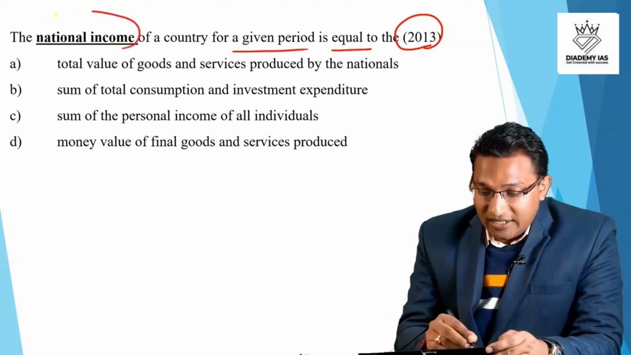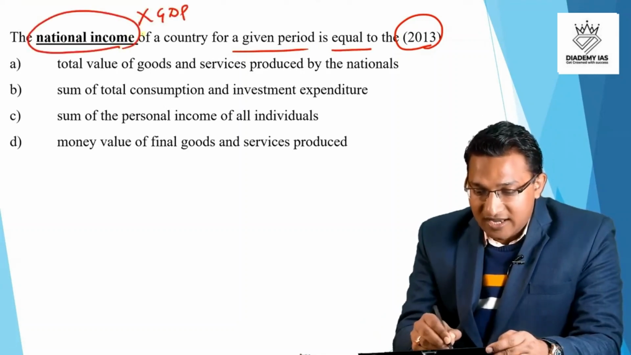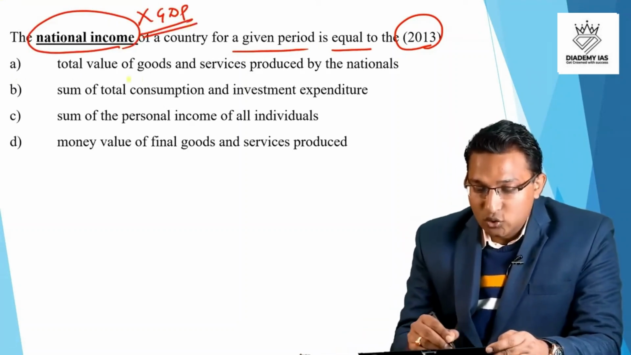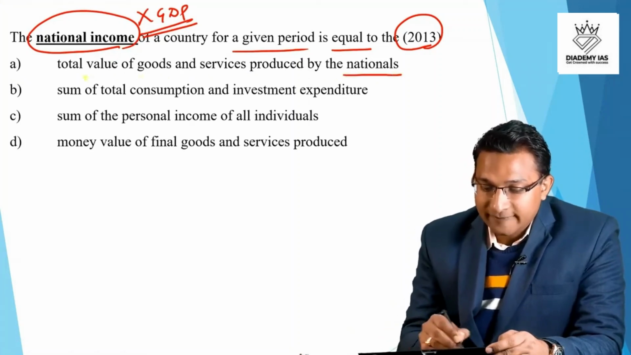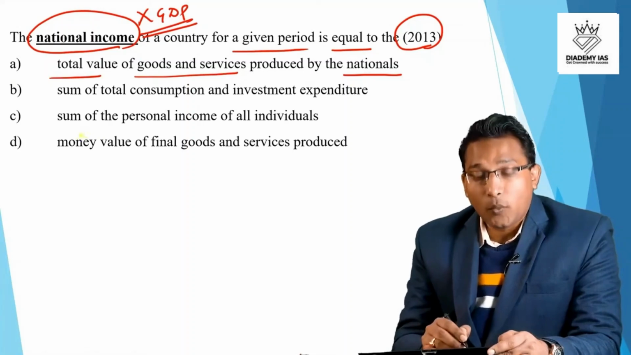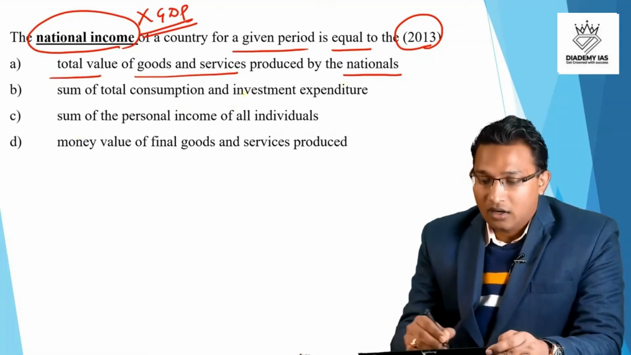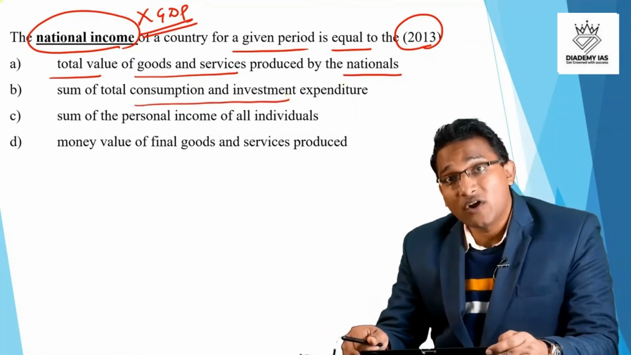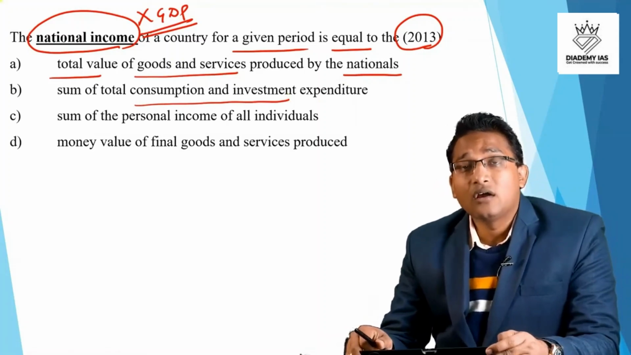So the question is national income, right? This is not GDP. The question is asking national income. Option A, total value of goods and services produced by the nationals. So the keyword is nationals, goods and services, total value, right? Option B, sum of the total consumption and investment expenditure. Consumption and investment expenditure, that can be one way, right? That can be one way.